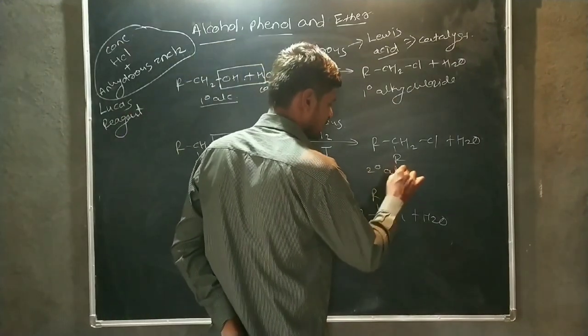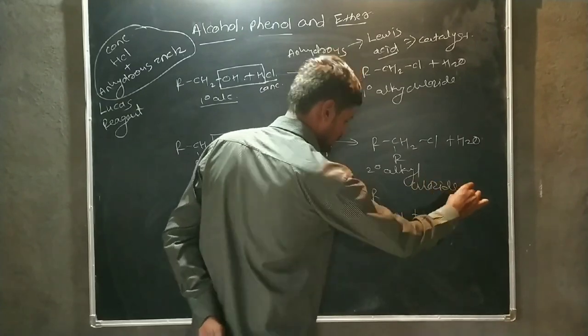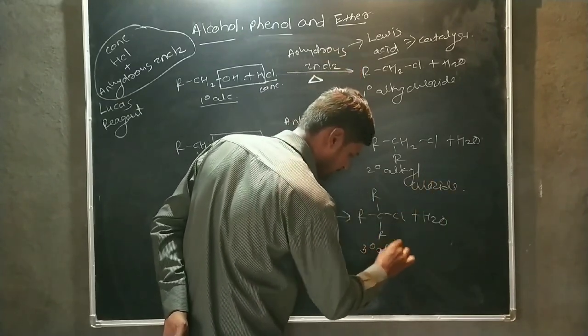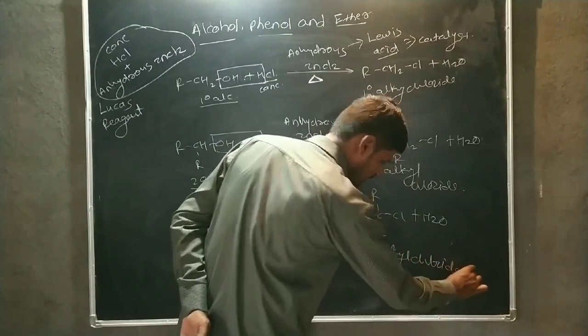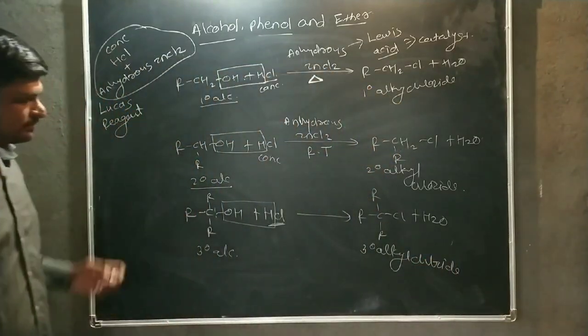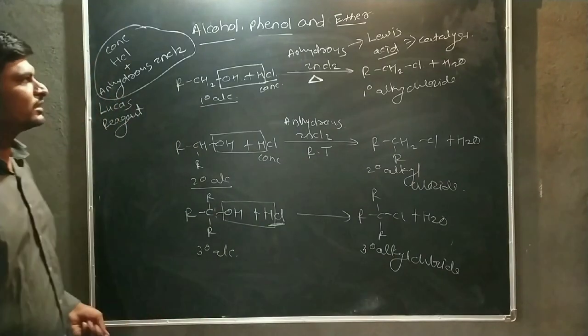This is a secondary alkyl chloride. This one is a tertiary alkyl chloride. This is the general reaction with concentrated HCl.